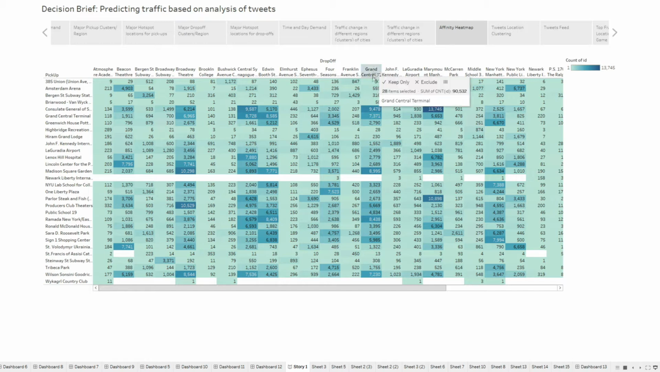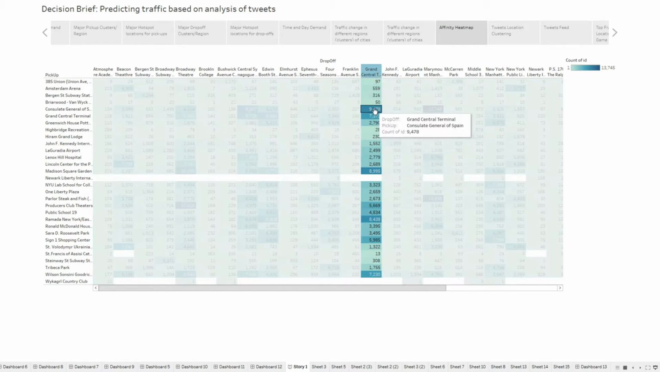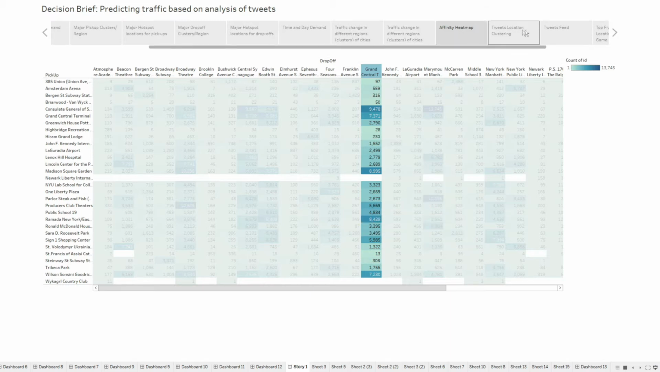Since people are going to Grand Central Station, most people are likely to come from Consulate General of Spain. The next highest, Madison Square Garden, is because people are getting in and getting off of that. There's a high affinity within that. Then we have the Ramada, New York, which is the second highest of people getting in and getting off at Madison Square Garden. So these are some of the locations where we think we need to put our taxis to make the most revenue dropping people off at Madison Square Garden.